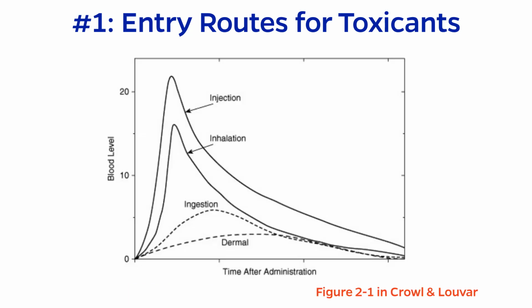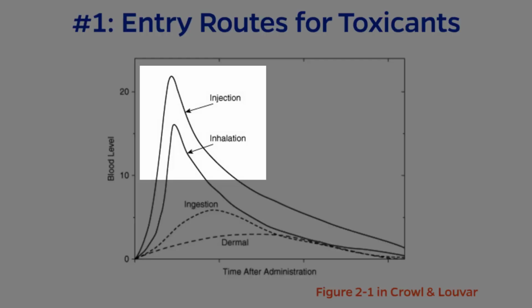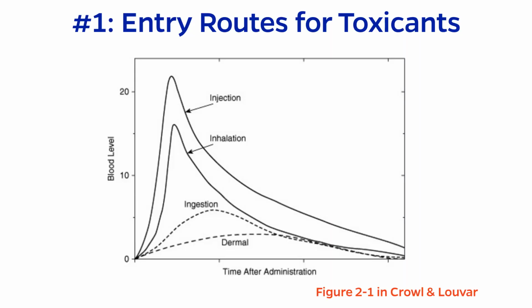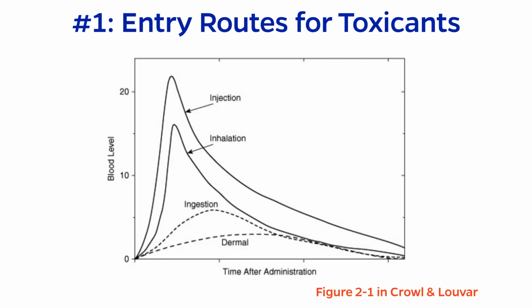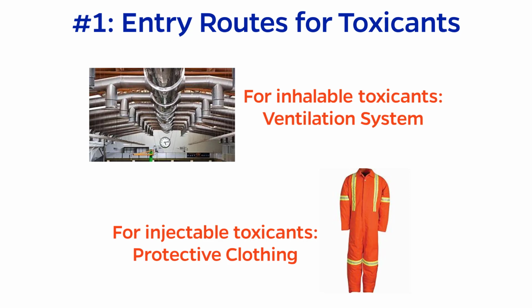This plot shows how the bloodstream composition might vary depending on the entry route, with all else equal. Injections and inhalations raise the bloodstream composition the fastest, and injections deliver more of the toxicant relative to anything else. On the other end, dermal absorption is the slowest and lowest level, indicating that the skin is generally a good barrier against many toxicants, but of course it depends on which toxicant. This knowledge helps inform which safeguards to implement. For example, for inhalation hazards, a ventilation system would be appropriate, while for injection hazards, protective clothing is better.